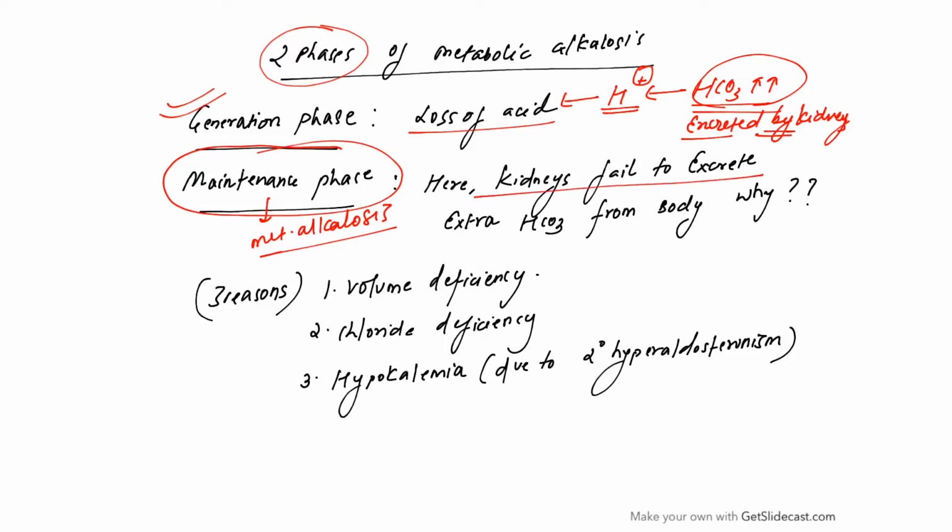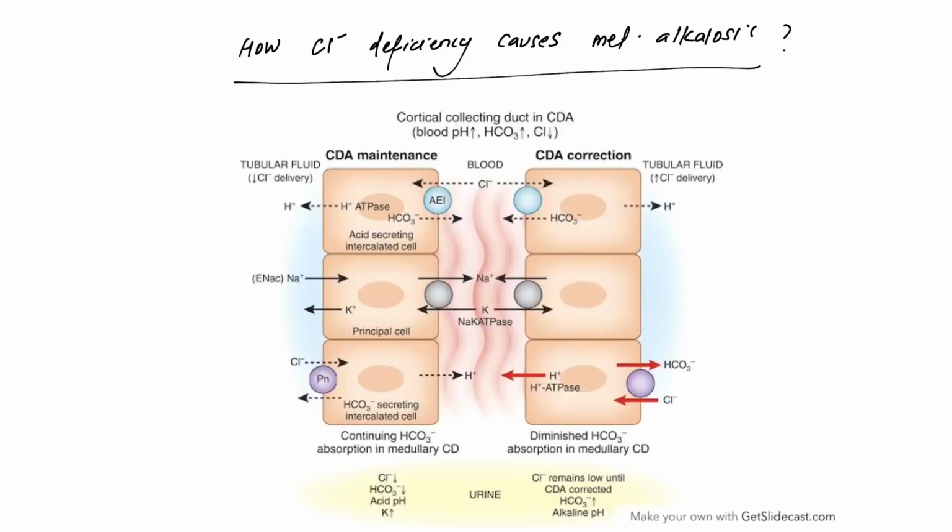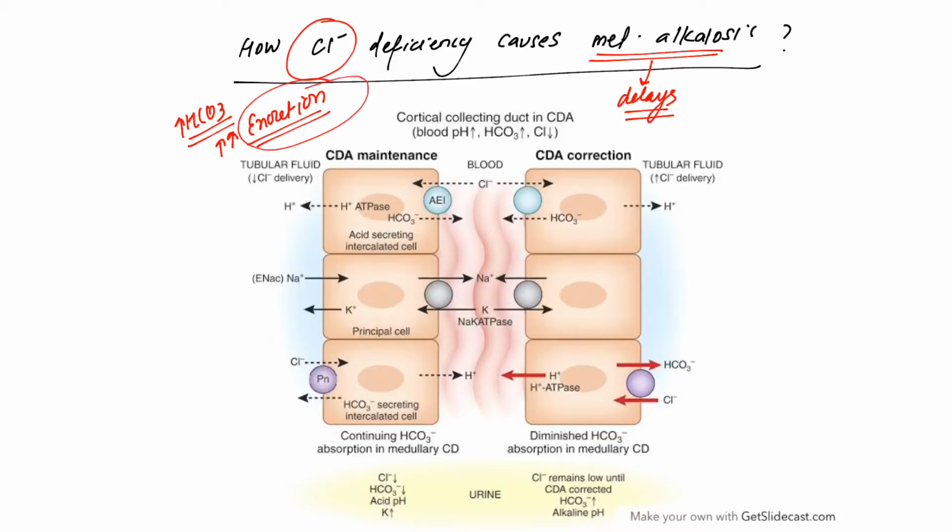And why do the kidneys fail to excrete the extra bicarb from the body? There are three reasons for it: volume deficiency, chloride deficiency and hypokalemia. We will see how they lead to a maintenance of metabolic alkalosis. Now let's learn how chloride deficiency delays recovery of the body from metabolic alkalosis. So there is increase in the bicarb and the kidneys need to increase excretion of bicarb, right? To recover from alkalosis, the kidney needs to excrete the extra bicarb that is there in the circulation.